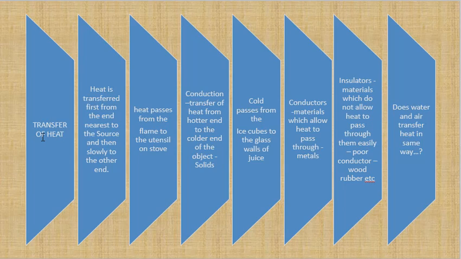Conductors are mostly solid materials or metals. Conductors are materials that allow heat to pass through. Wood is not a conductor. That is why when you touch wood, it doesn't feel warm or cold. But when you touch a metal sheet, a steel table or an aluminium table, you can feel the heat or cold because they are conductors of heat or cold.